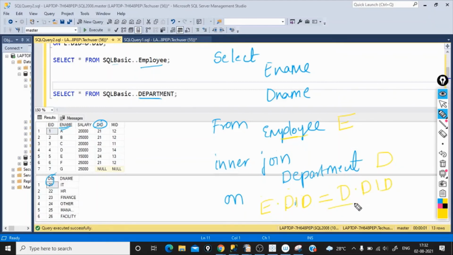I guess I have chosen the wrong color. It's fine. We are just combining E dot department ID with the D dot department ID.